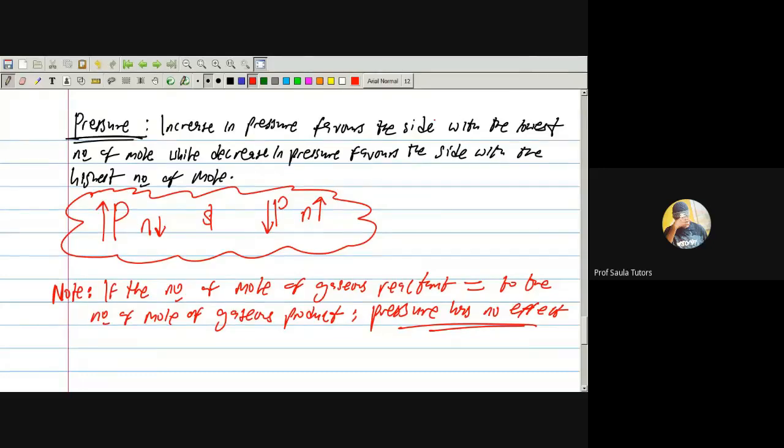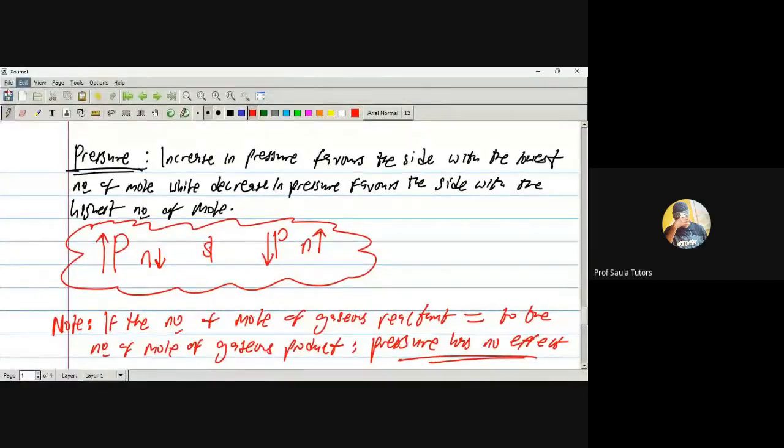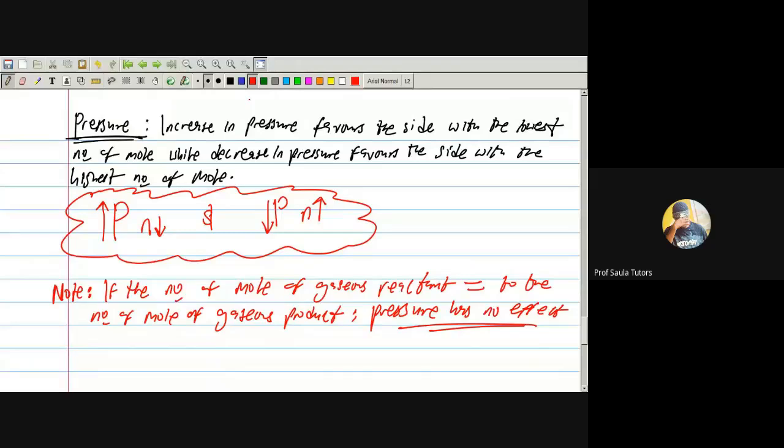Take note of all this fact that is here. I said if you increase pressure, it favors the side with the smallest mole. If you decrease pressure, it favors the side with the highest mole. Okay, let us follow that pattern to solve this question.